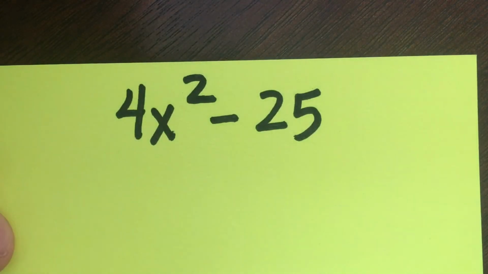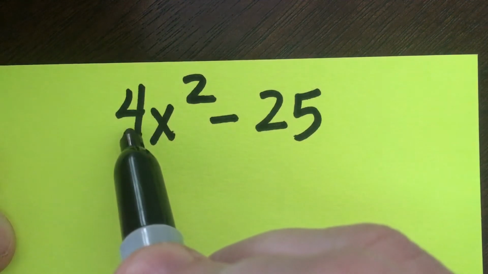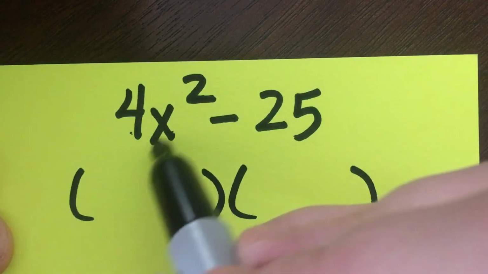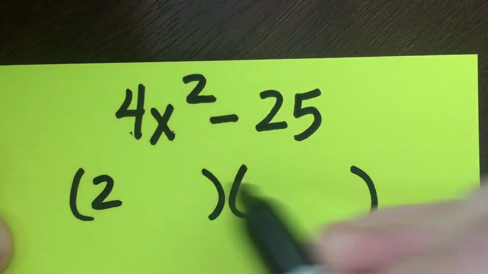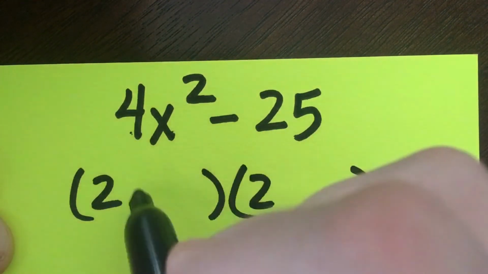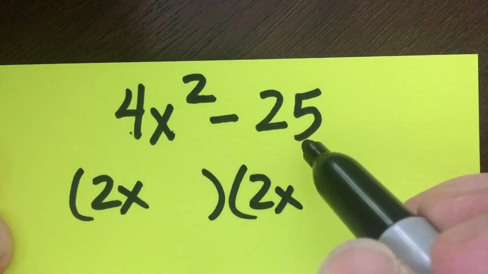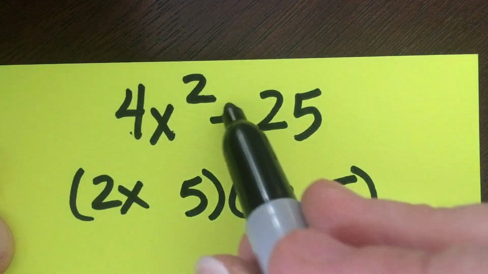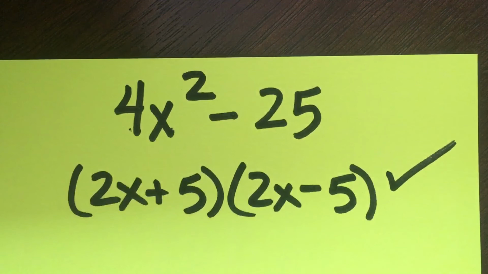This is factored. Now, for those who might encounter a challenge or desire a challenge, you can do this where there's a coefficient other than 1 in front of the x squared, only if this number is also a perfect square. So I have a 4 there. So the pattern is still the same. We're still square rooting the first term, so we need two numbers that multiply to 4 that are exactly the same, because even this has to be the same. So that's 2 and 2. And then the x and x we're familiar with. And then we ask ourselves what two numbers multiply to 25 that are the same, or you could ask yourself what's the square root of 25, and that is 5. And in order for these to not yield a middle term, we need them to cancel, so one's positive and one's negative. And that is how you factor a difference of squares.